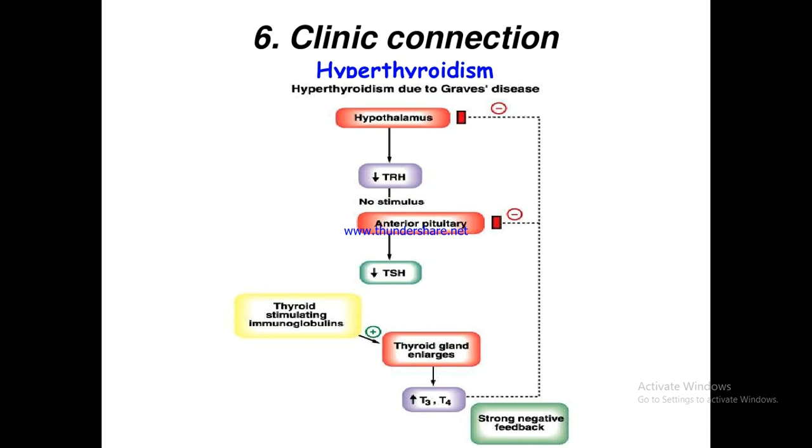So the clinical connection of hyperthyroidism is explained by this hypothalamo-pituitary thyroid axis, in which thyroid stimulating immunoglobulins are formed which stimulate the thyroid gland, and it gets enlarged and produces T3 T4 in increased amount, and this increased amount gives negative feedback, and there is reduced production of thyroid releasing hormone and thyroid stimulating hormone. So this explains hyperthyroidism due to goiter or Graves' disease.